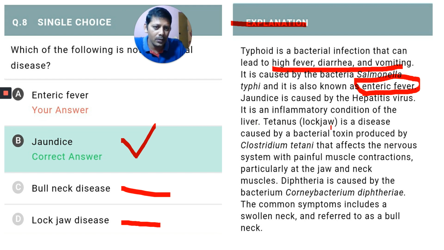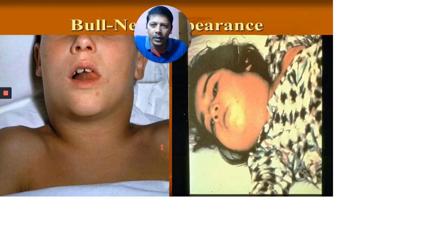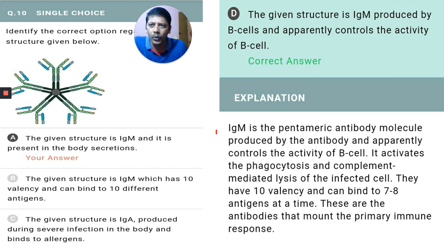Next, come to tetanus. Lockjaw disease is caused by a bacterial toxin produced by Clostridium tetani, which affects the nervous system with painful muscle contraction, particularly of the jaw and neck muscles. Diphtheria is caused by Corynebacterium diphtheriae, and the common symptoms include a swollen neck, referred to as bull neck. You can observe the swollen neck here. That is called bull neck.